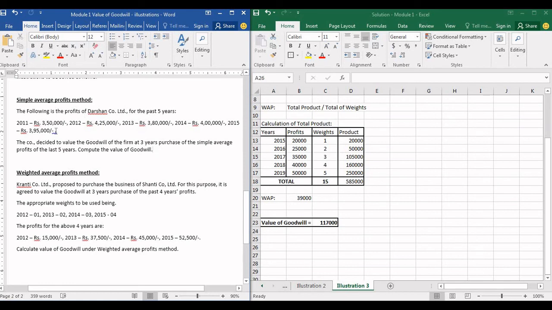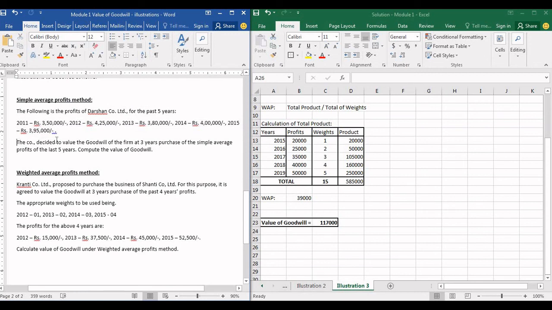So the problem that is based on simple average profits method is, the following is the profits of Darshan Company Limited for the past 5 years. 2011 rupees 3,50,000, 2012 rupees 4,25,000, 2013 3,80,000, 2014 4 lakh, and 2015 3,95,000. So if you notice, the profits for each year are fluctuating and they are not in a sequence, like they are not in an ascending order or a descending order. So this is bound to be simple average profit. You cannot find out goodwill on the basis of weighted average profits for such problems.